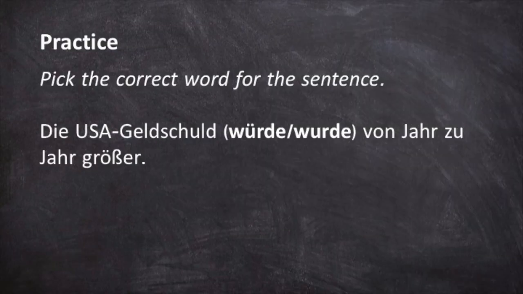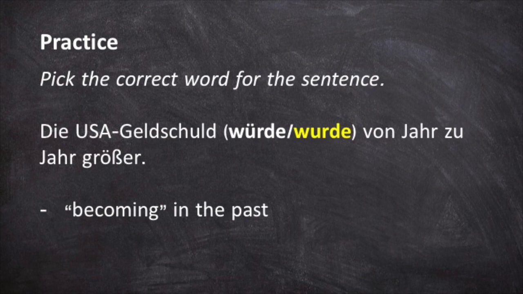Try this last one. See if you can pick the correct word. This can be translated as, the U.S. debt became larger year to year. So this sentence expresses becoming in the simple past, so it must be wurde. Also, this is actually happening, so we know the indicative is appropriate here.